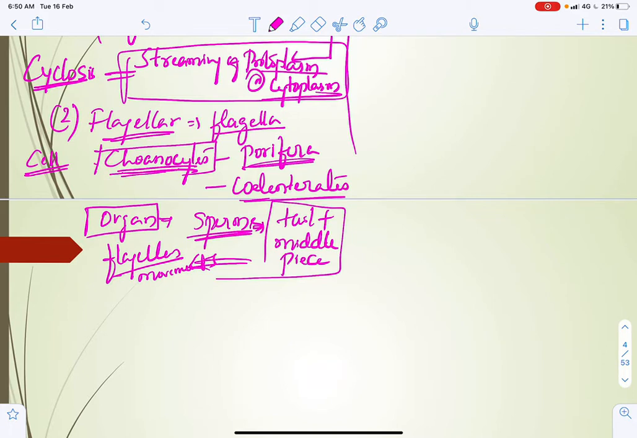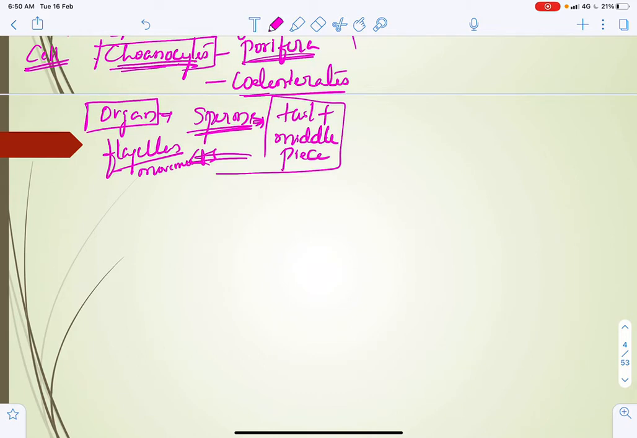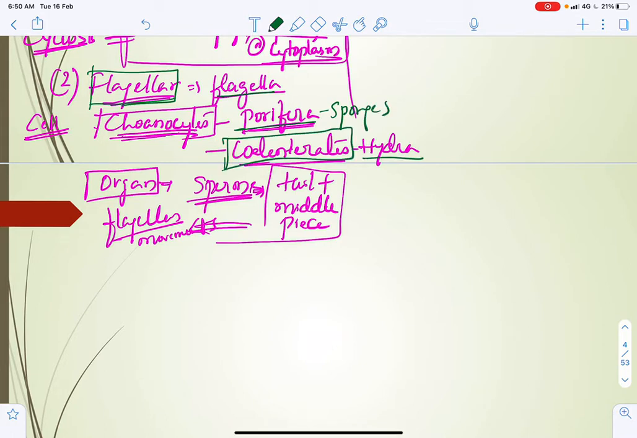Next, in the case of hydra, cnidarians include hydra, so you have to keep that in mind. Flagellar movement with the help of flagella is seen in porifera, that is, sponges, and cnidarians mainly include hydra. And in the human body, that is higher organisms, the sperms are the male gametes, which show motility. So motility is because of this flagella.